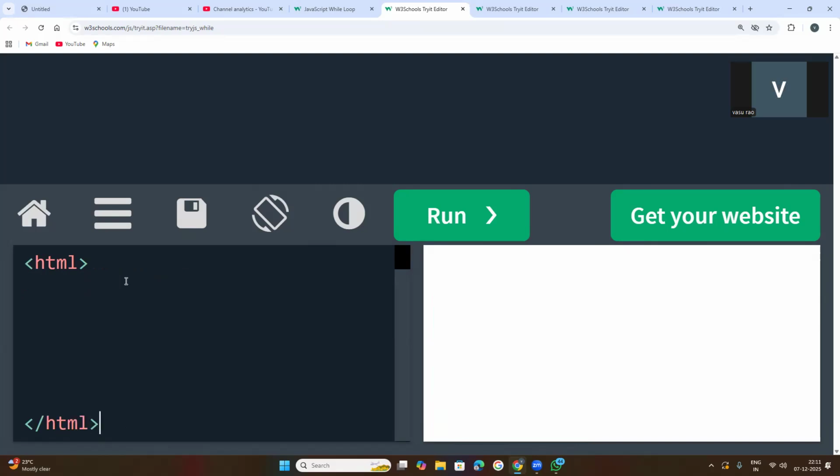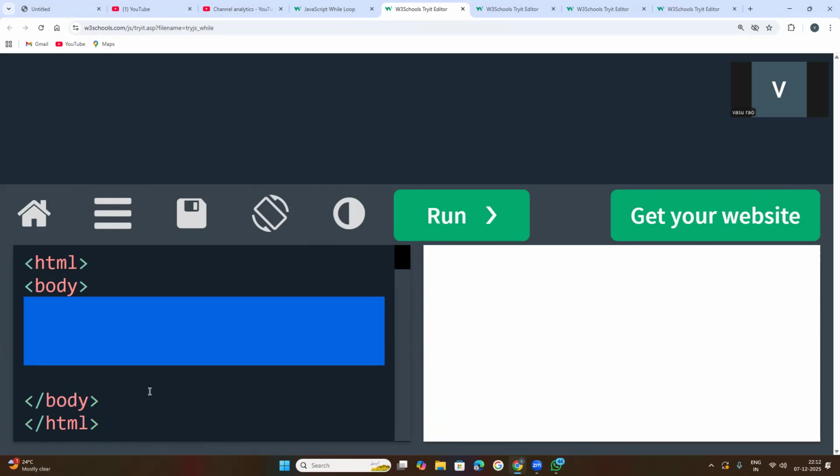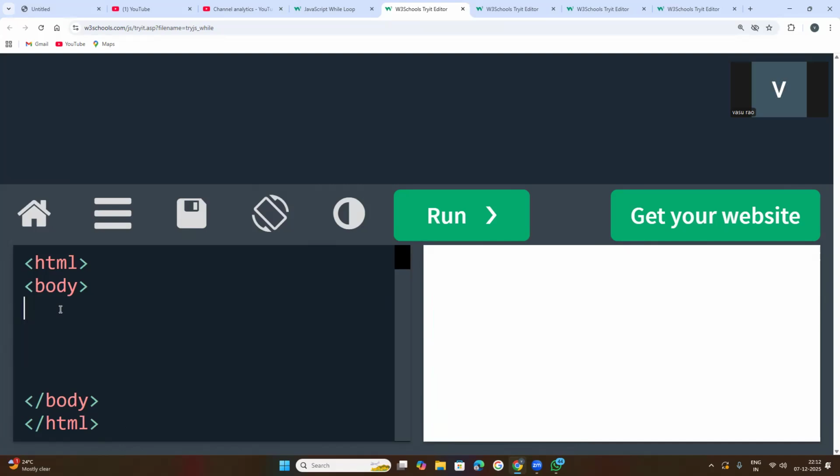Inside the body section, the body element is started, because whatever content or code we write inside the body will be executed. The body element is closed with the close end tag. Whatever code we write inside this will be read by your browser.